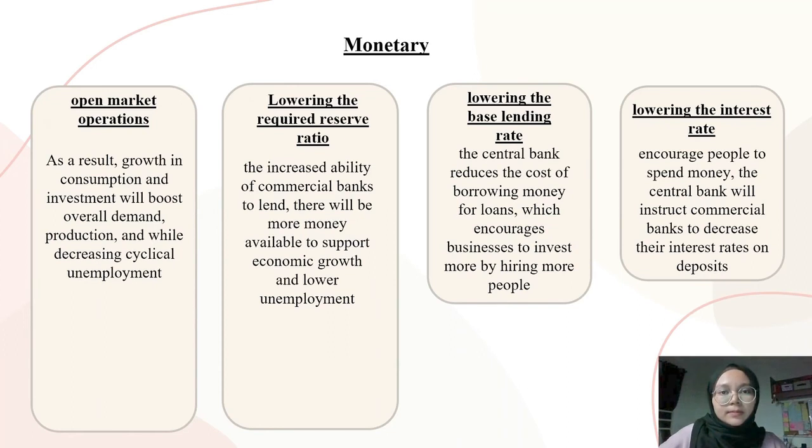Next, there's monetary policy, and there are four for monetary. The first one is open market operation. Growth in consumption and investment will boost demand and production while decreasing cyclical unemployment. The second one is lowering the required reserve ratio. With the increased ability of commercial banks to lend, there will be more money available to support economic growth and lower unemployment. The third one is lowering the base lending rate.